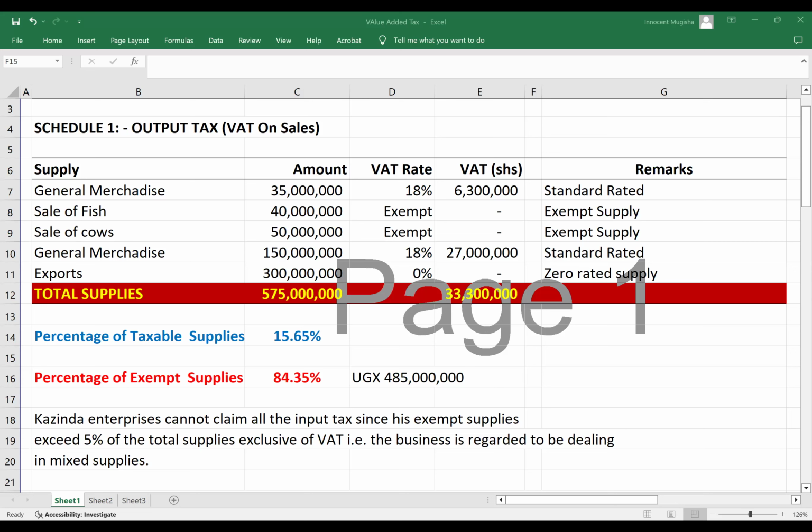Is that good or bad? Is that good or bad?